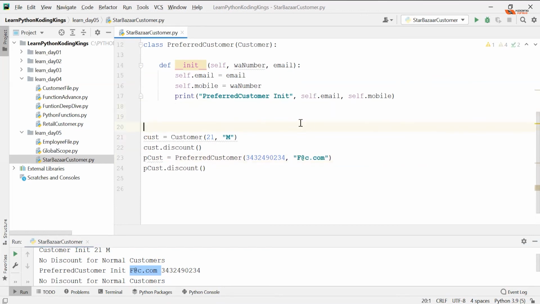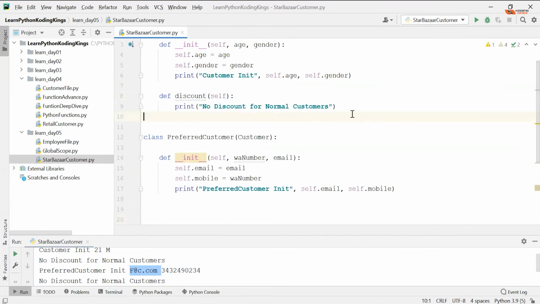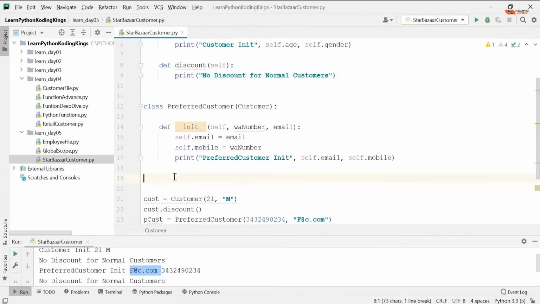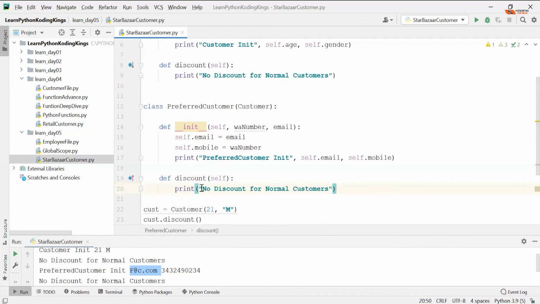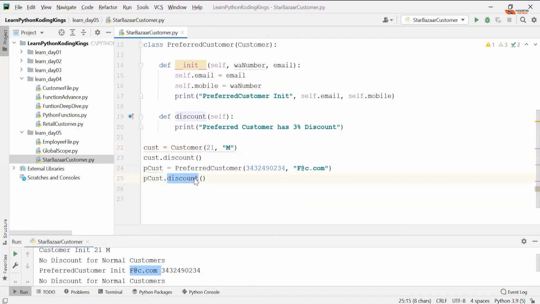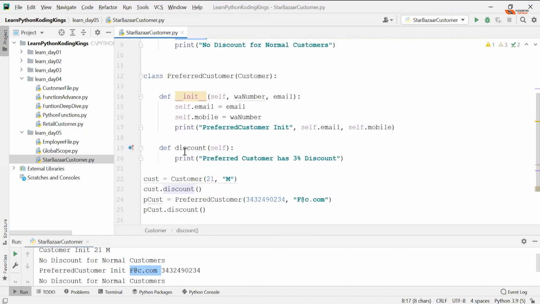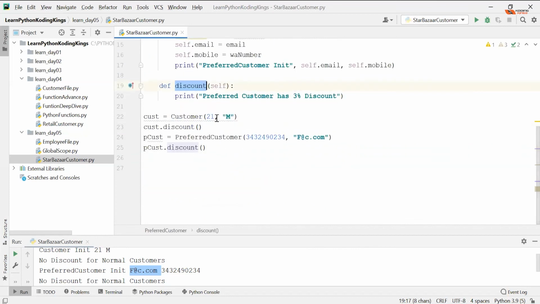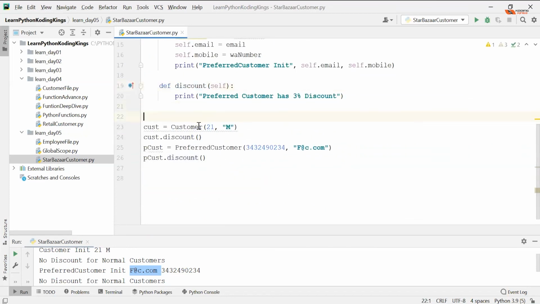And can I have the discount method with a newer discount? Of course you can. So you can copy paste the discount method, and here you say preferred customer has a 3% discount. Now a magic happens. Up to this point, whenever you were calling the discount method, it was calling the parent's. But now the same method exists in your class, so your method will get called.